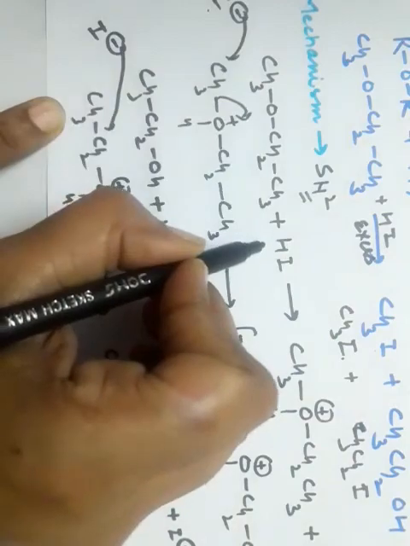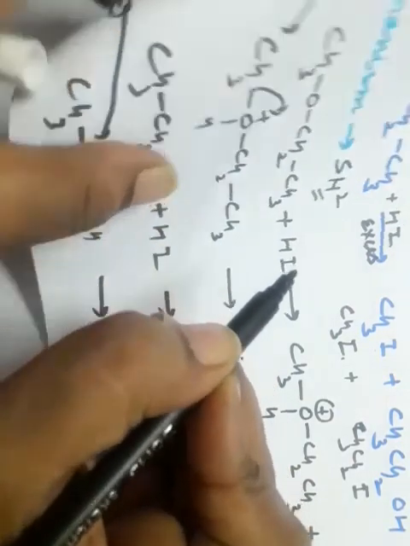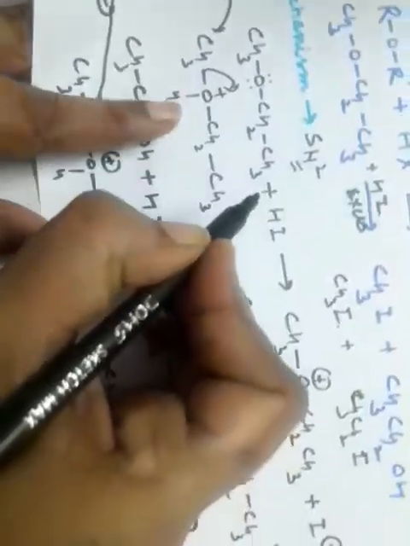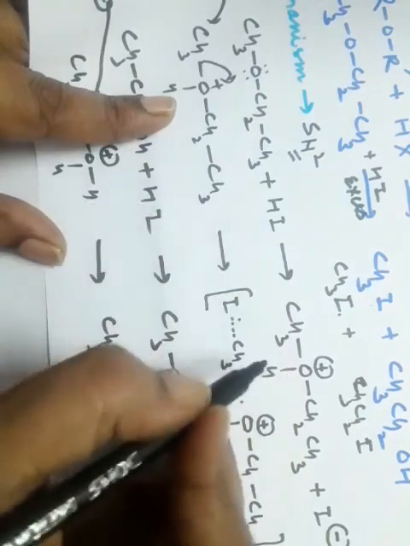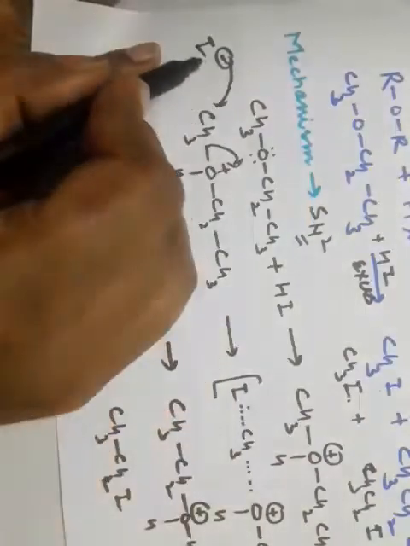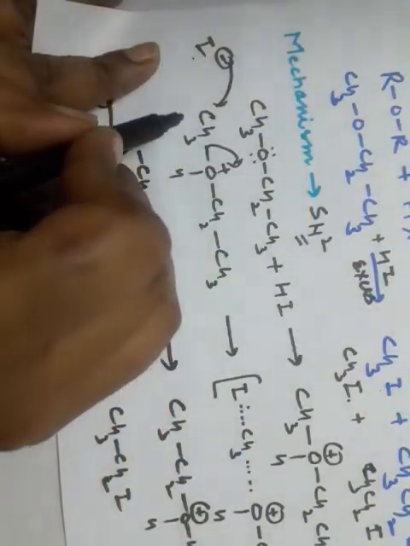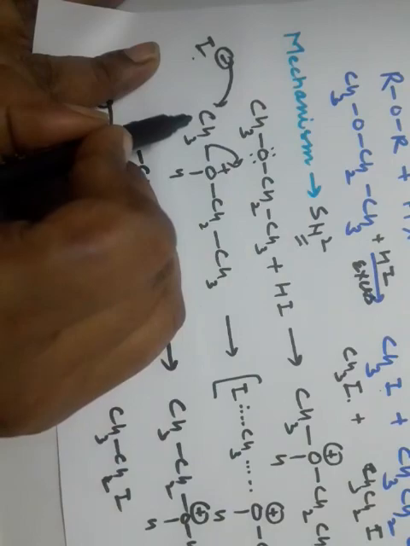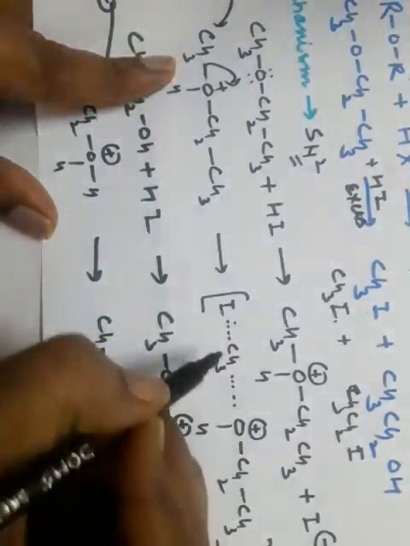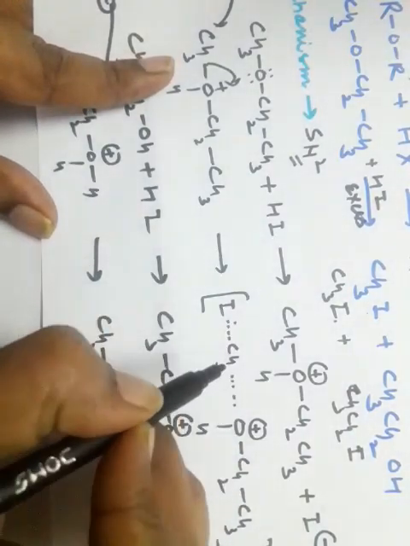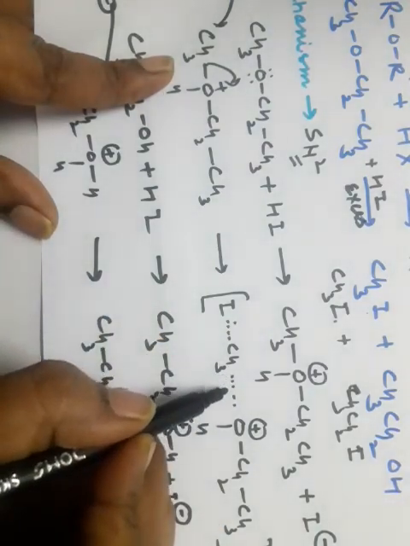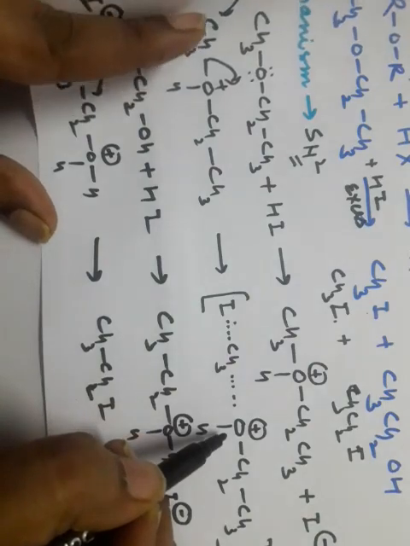Ethers react with HI. In first step, protonation of ethers takes place. As oxygen has lone pair, protonation of ether is done and iodide ion is released. This iodide ion attacks the alkyl part, which is less hindered in ethers, and gives the formation of transition state. In this transition state, the methyl group, the alkyl group which is less hindered, starts bonding with iodide ion and breaking the bond with the alcoholic part.